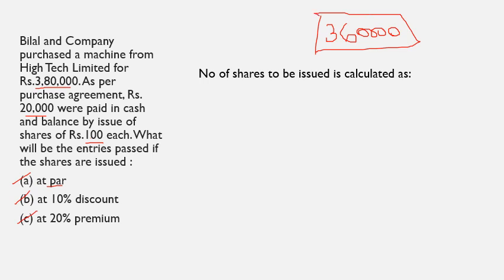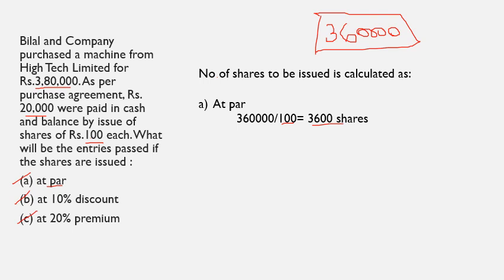In these three cases, issue at par, issue at discount of 10%, or issue at 20% premium, we need to calculate the number of shares to be issued. In the first case, when the shares are issued at par, the amount payable is 3,60,000 and each share costs rupees 100. So 3,60,000 divided by 100, they have to issue 3,600 shares.